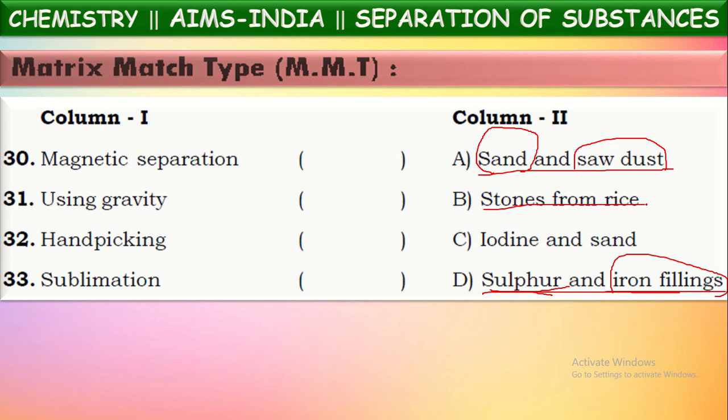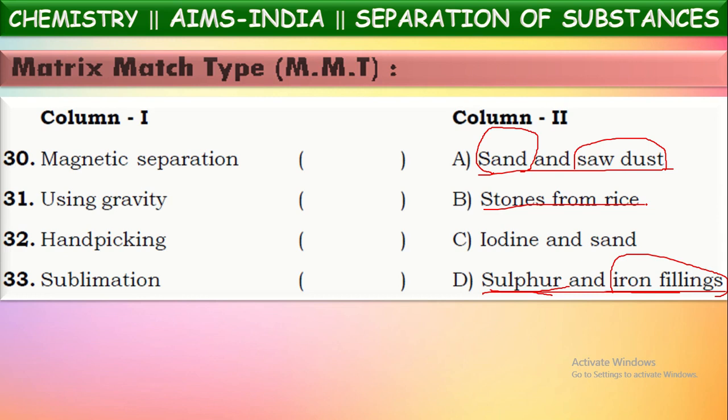Okay, next, last one, sublimation. Where do we use this sublimation technique? In the separation of mixtures in which one component is sublimable whereas the other one is non-sublimable. Then we can use this technique called sublimation. First of all, what is a sublimable substance? If we know this, we can understand the sublimation technique. A sublimable substance means a substance which can convert directly from solid state to gaseous state on heating without coming into liquid state, and that phenomenon is called sublimation.